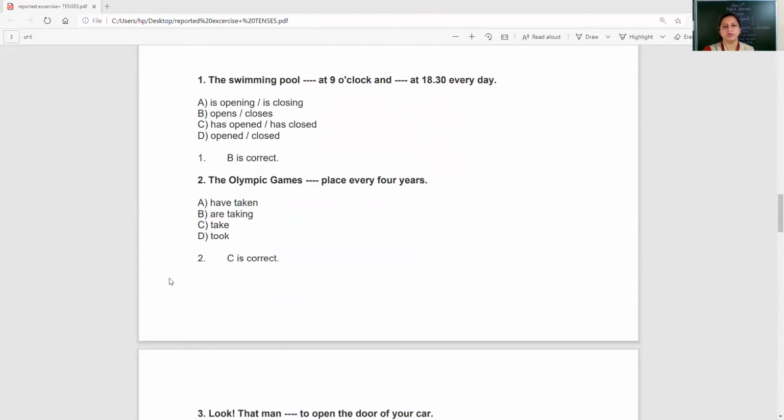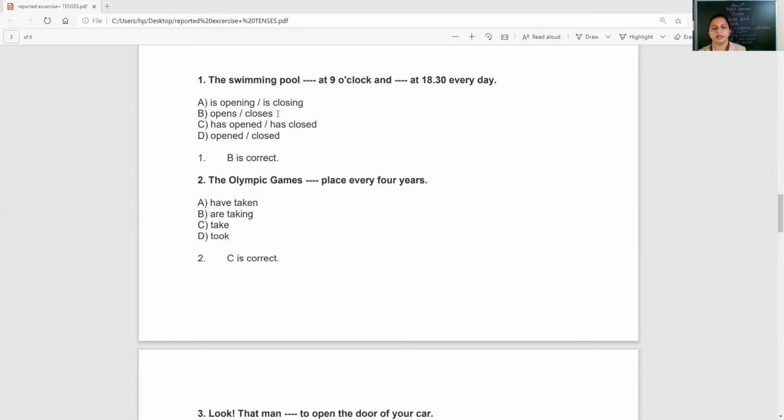Now we switch over to the tenses part. See here, this is the way which I expected you and I explained to you. If there are two blanks, you would get full marks if you choose both the answers correctly. For the swimming pool, dash at 9 o'clock and dash at 18:30 every day. 18:30, 6:30 evening.